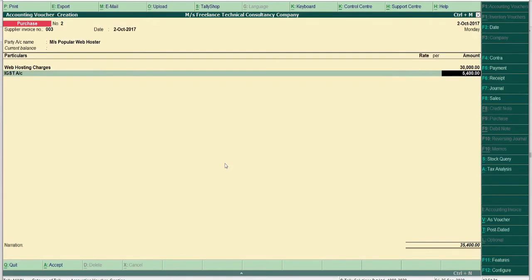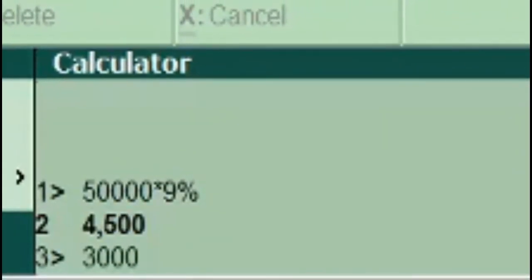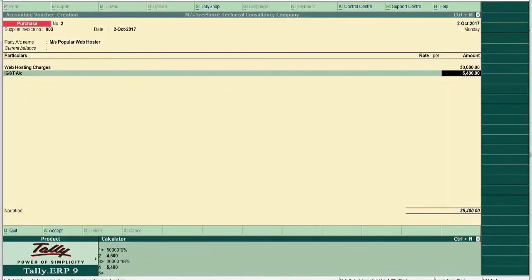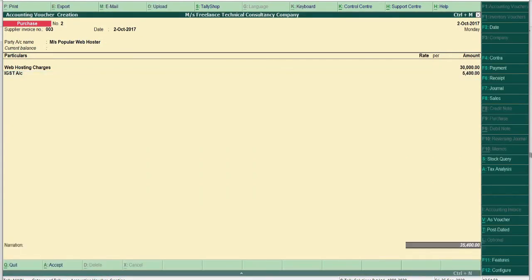IGST is automatically calculated, 18% on 30,000. We can cross check this, Control N, 30,000 into 18%, 5,400, correct. So the total amount is 35,400. Accept this, yes. Now we will pass the last entry, that is payment entry.